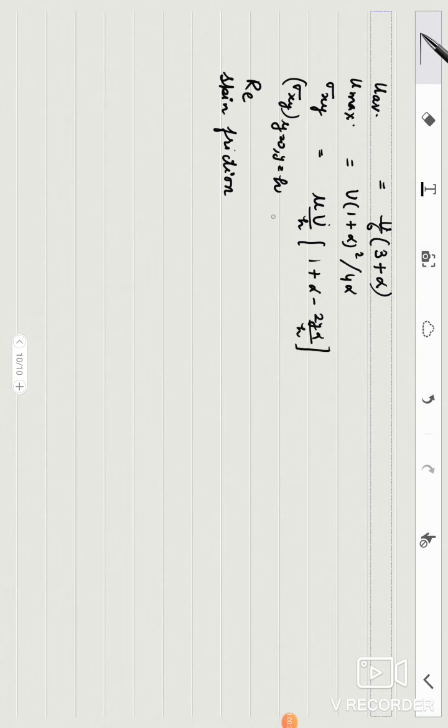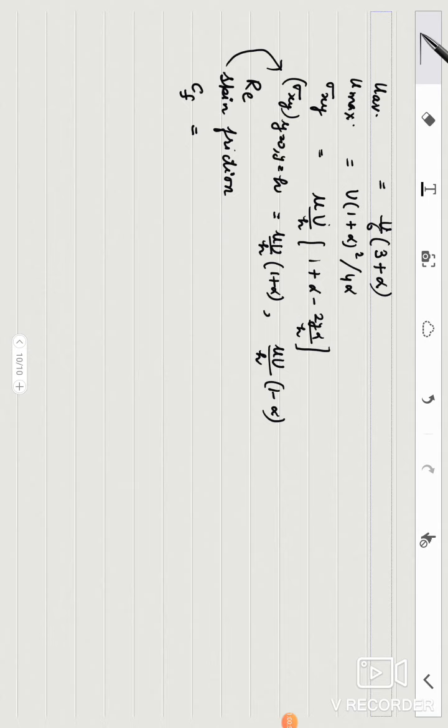Skin friction at the two walls, one will be mu U upon h times 1 plus alpha, and another will be mu U upon h times 1 minus alpha. This is the skin friction. So you may also calculate coefficient of friction and then Reynolds number.